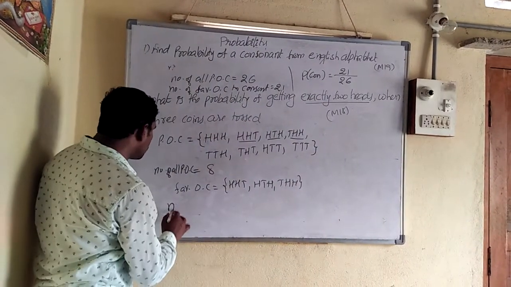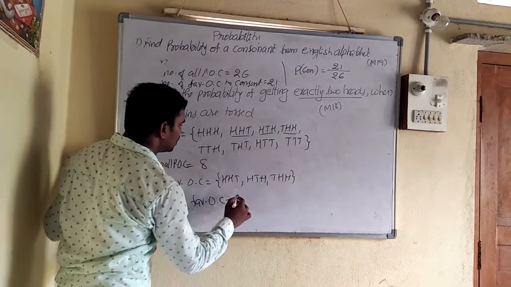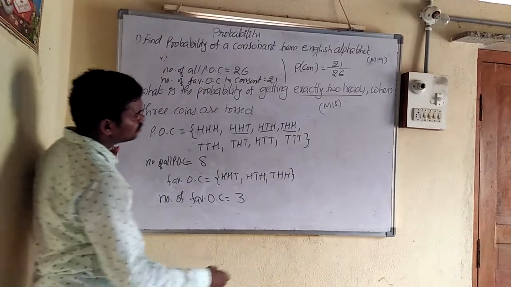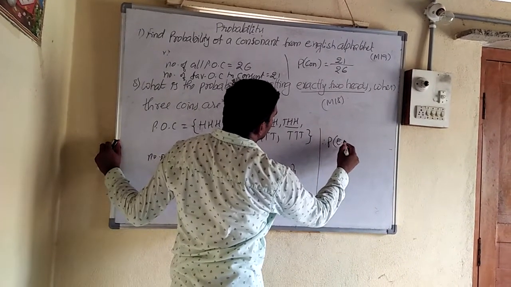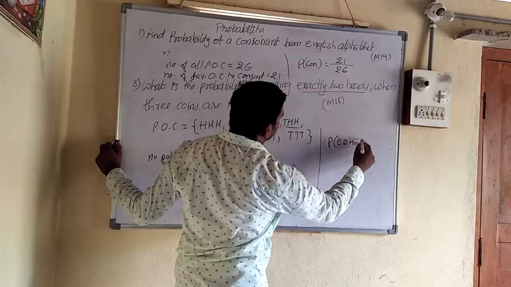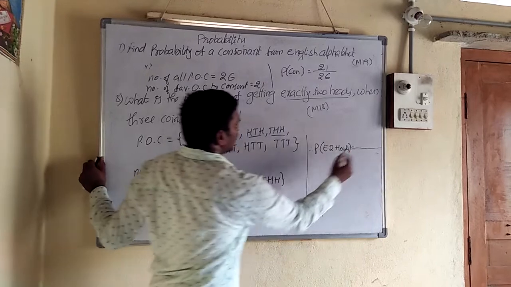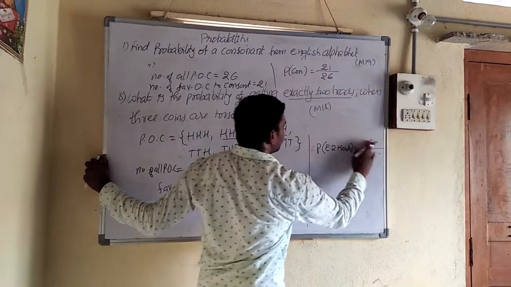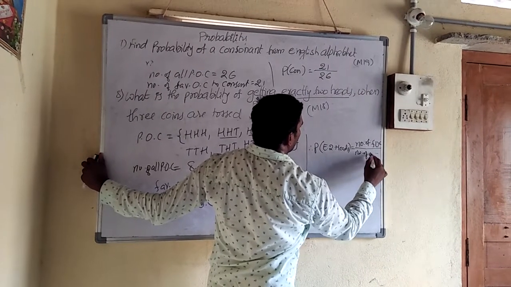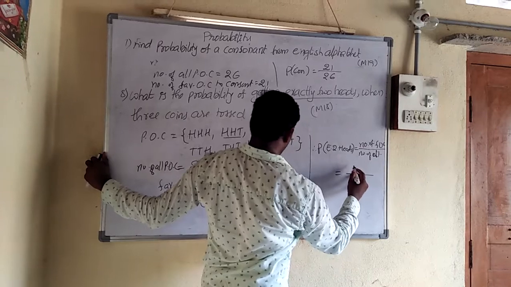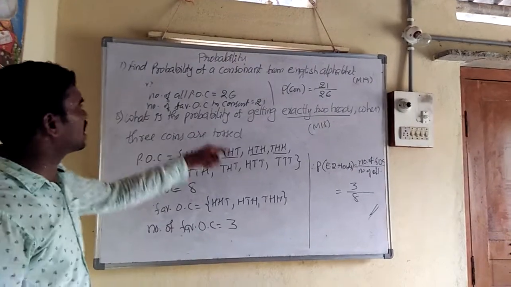So the number of favorable outcomes, how many are there? 3 are there. Therefore, the probability of exactly 2 heads is the number of favorable outcomes by the number of possible outcomes. You must write the formula: number of favorable outcomes by number of all possible outcomes. So 3 by 8. This is the solution for 3 coins tossed.